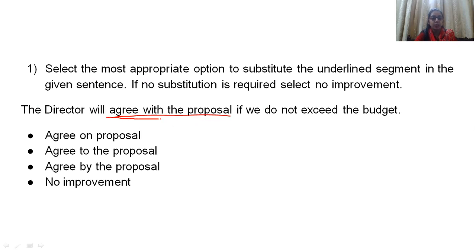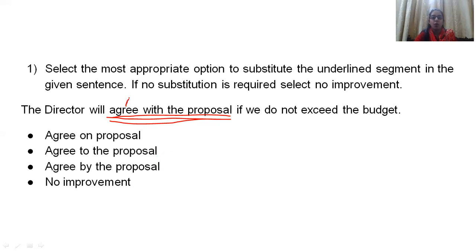They have underlined this portion in the examination, and that means this particular portion may or may not have an error. So if you think "agree with the proposal" is perfectly fine, then you can directly choose no improvement. But if you think that there is an error, then you have to choose one of the three alternatives.